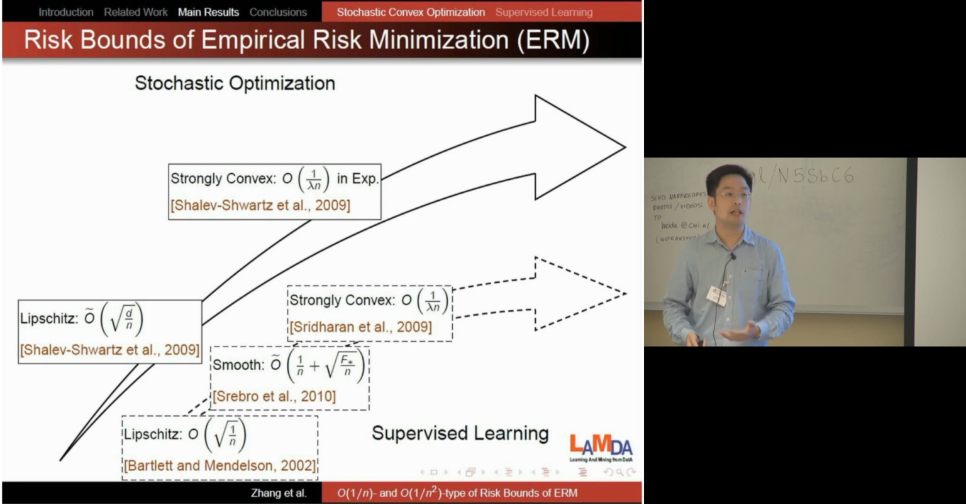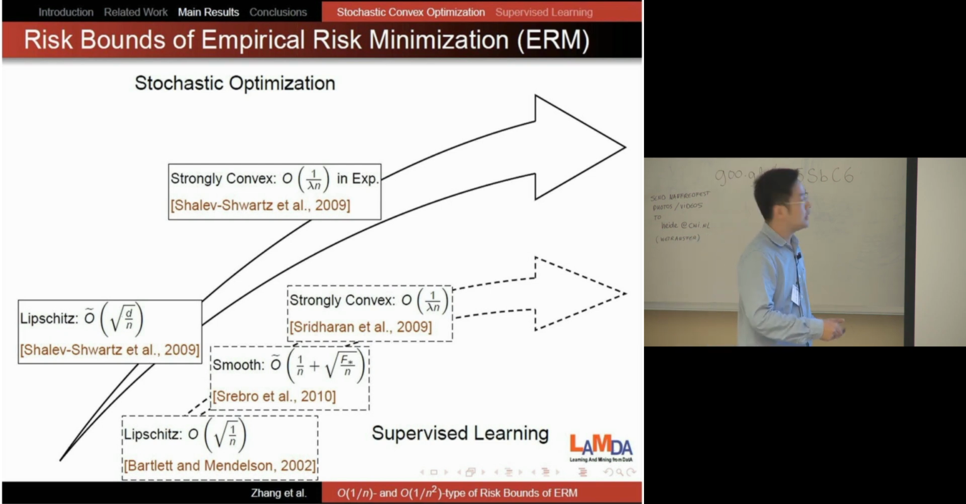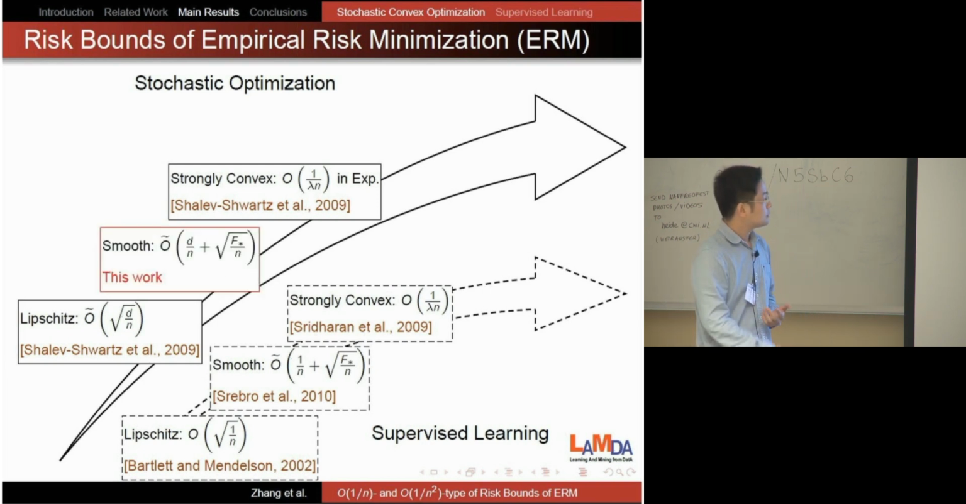So then it's natural to ask, can we use smoothness to improve the rate of stochastic optimization? For this question, we give an affirmative answer, which shows that if we have smoothness, the risk is improved to d over n plus square root of f star over n. You can compare this result and see that the difference is that in stochastic optimization, we have the dimensionality here. But here we don't have the dimensionality. It's 1 over n plus square root of f star over n.